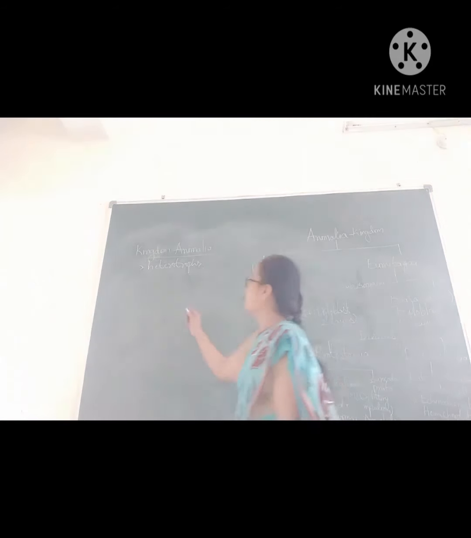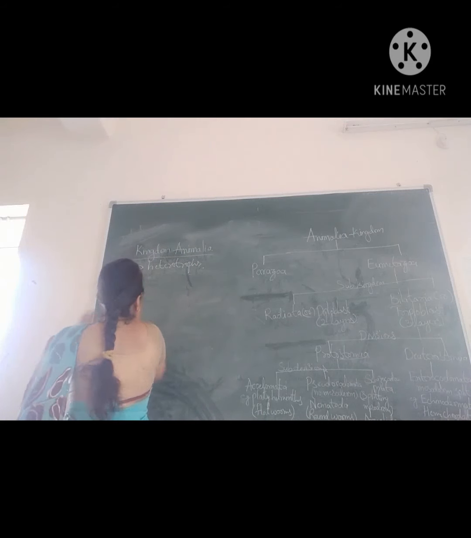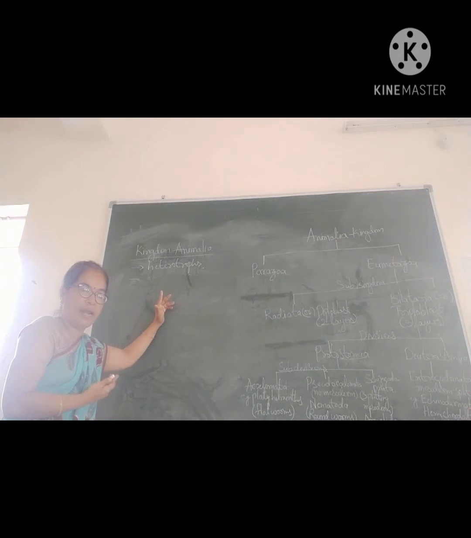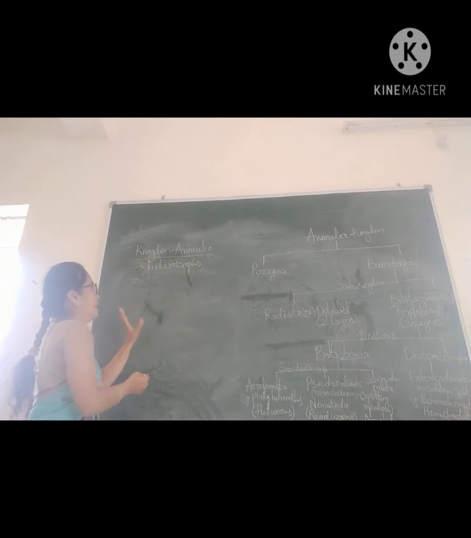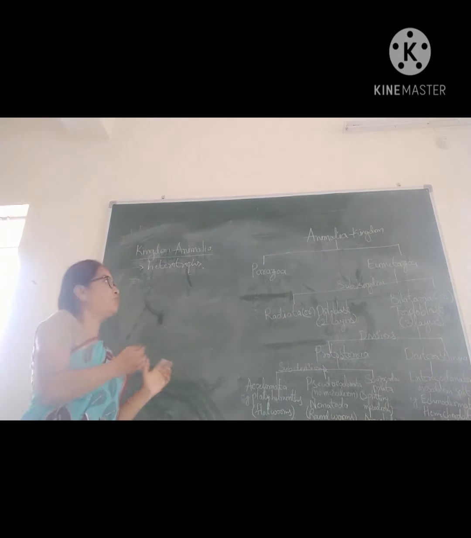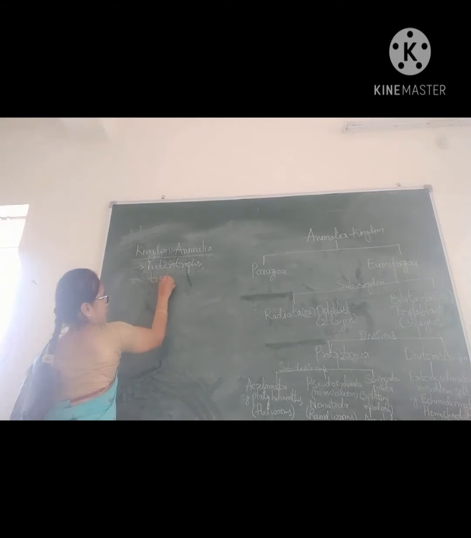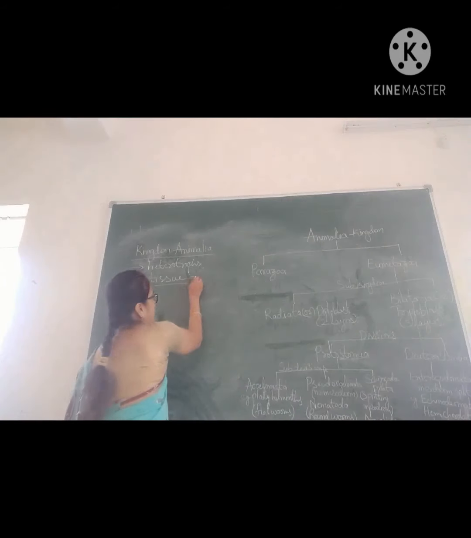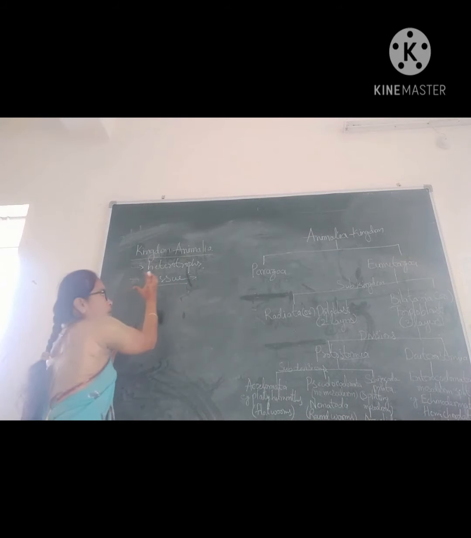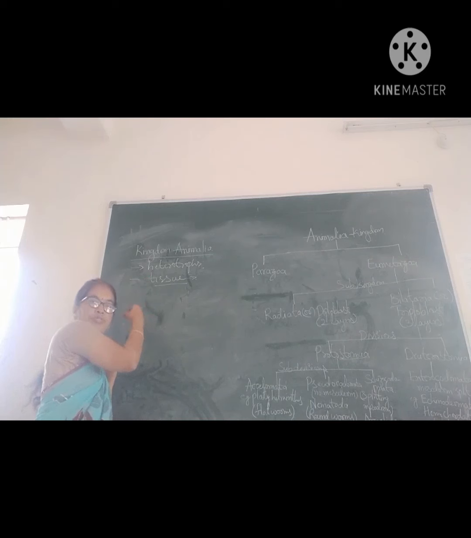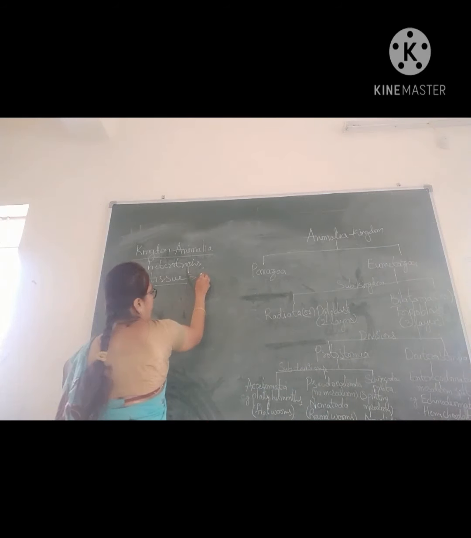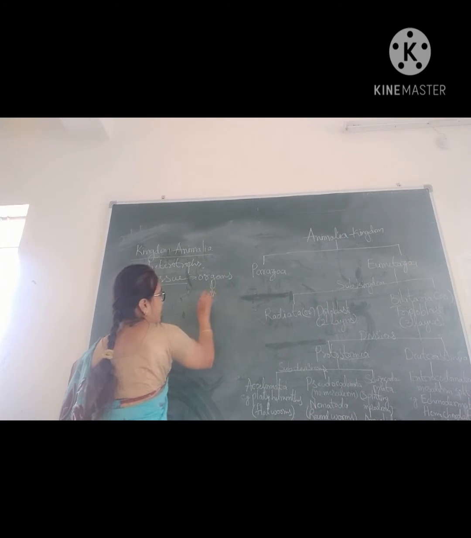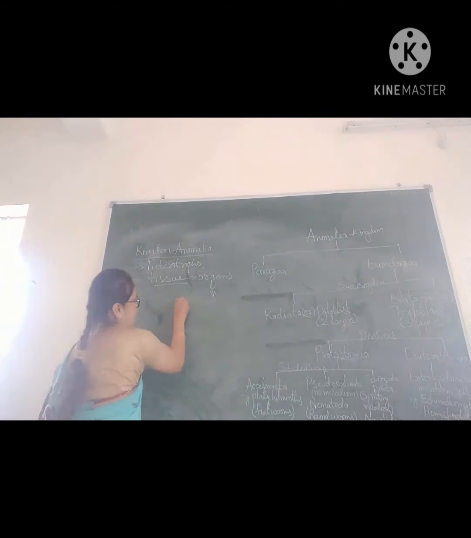Here, not only are these animals singular cellular and multicellular, later they develop into tissues. In animals, tissues are formed; a group of cells is called a tissue. Tissues form organs, and they later develop into organ systems.